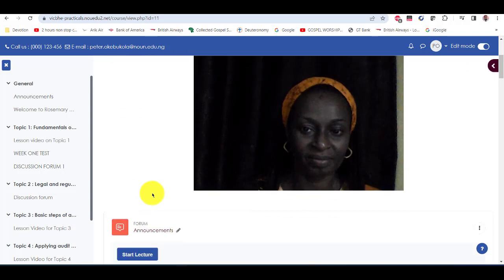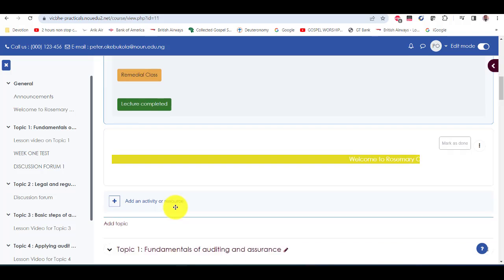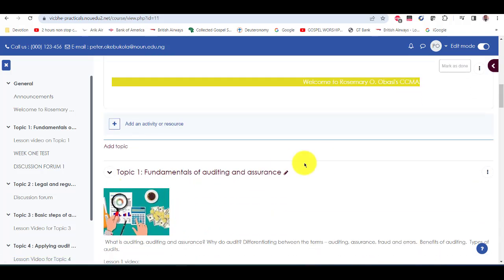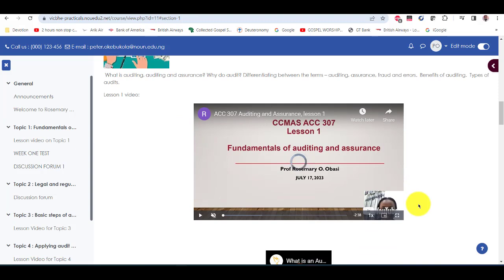The students come to class on Monday, and they will ask, what's the first topic? The first topic is fundamentals. This is the index: Fundamentals of Auditing and Assurance. So they come here and say, okay, take the lesson. They will click here. Let's listen to what Professor Obasi has here.